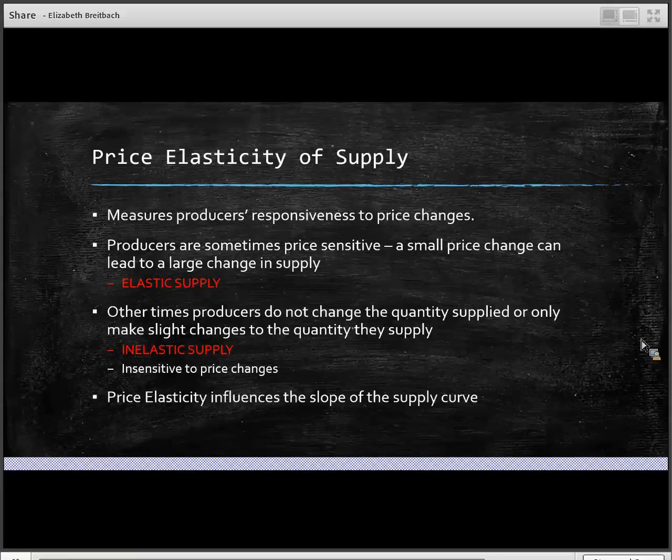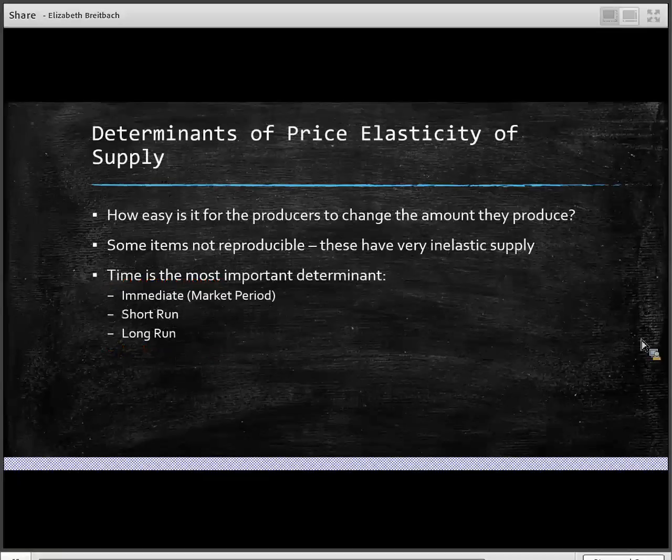All right, so again, elasticity is then going to influence the slope of the supply curve. So time is the most important determinant of elasticity of supply. So we have the immediate period, the short run, and then the long run. So this is going to be the most important component of determining our price elasticity. Also, there are some items that are not very reproducible. So that's going to be something like the Mona Lisa that are going to have very inelastic supply. It's not going to be able to reproduce that product, and so there's only one, or there's a fixed number of those products available.